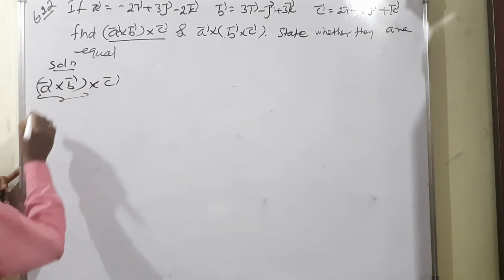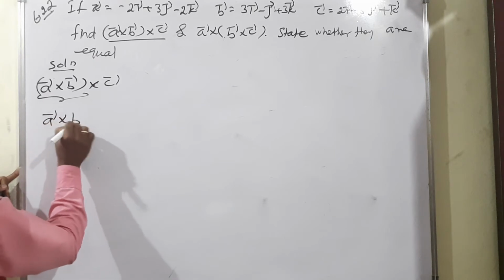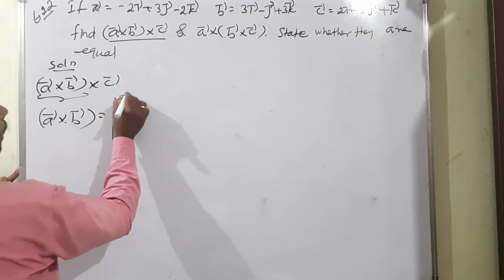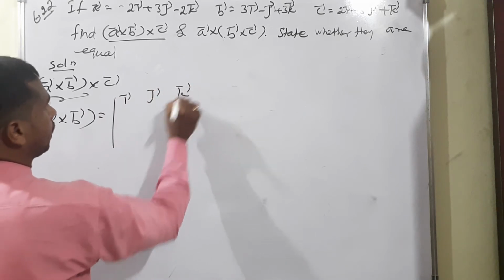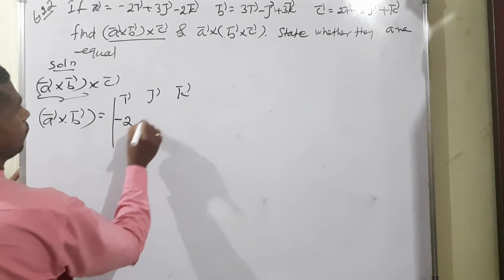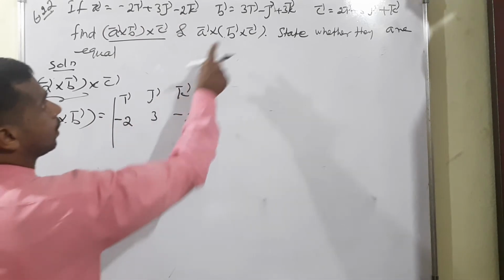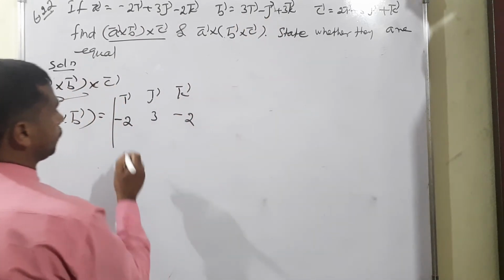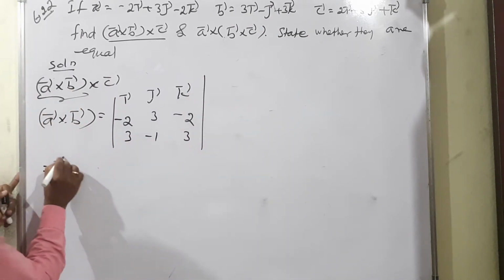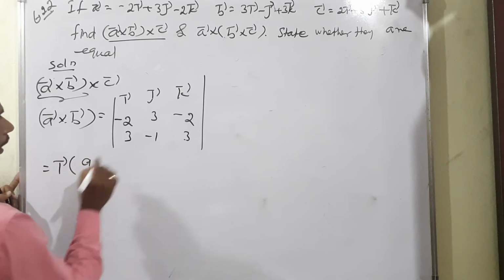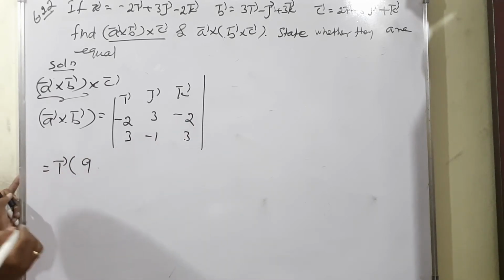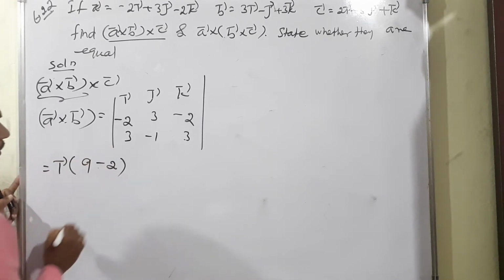First we have to find out the bracket of the term, that is a vector cross b vector, meaning determinant I vector, j vector, k vector. So a vector is equal to minus 2, 3, minus 2. B vector is 3, minus 1, positive 3. So now I vector into 3 into 3, 9. Minus 2 into minus 1 means positive 2. Whenever cross multiply means extra minus, that is called minus 2.